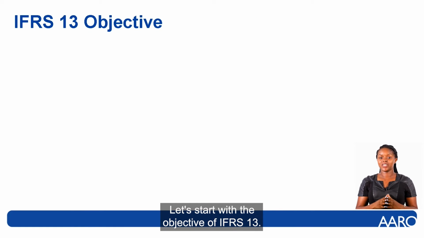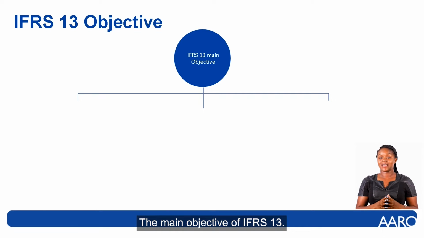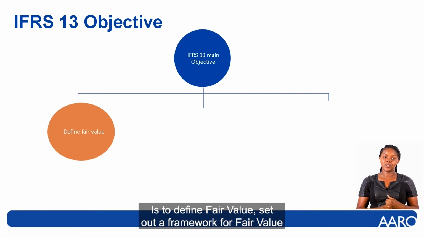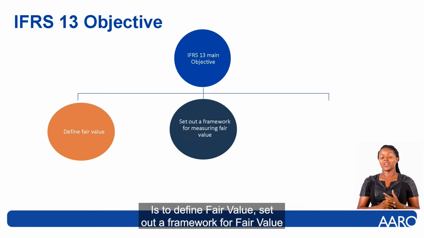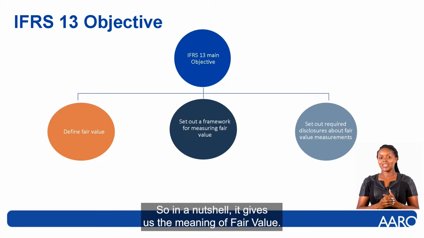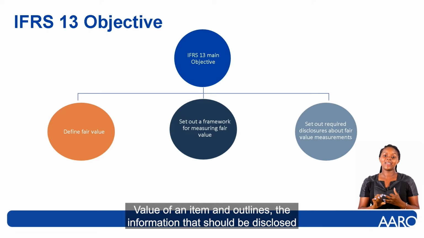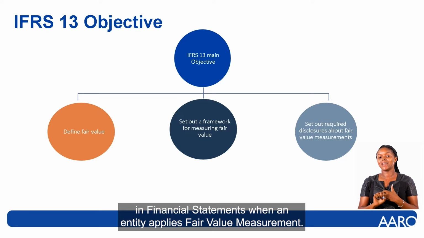Let's start with the objective of IFRS 13. The main objective of IFRS 13 is to define fair value, set out a framework for fair value measurement, and set out the required disclosures when applying fair value. So in a nutshell, it gives us the meaning of fair value. It gives a framework that guides entities when determining the fair value of an item and outlines the information that should be disclosed in financial statements when an entity applies fair value measurement.